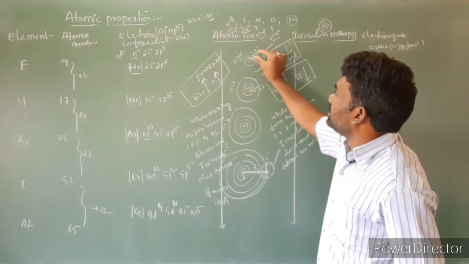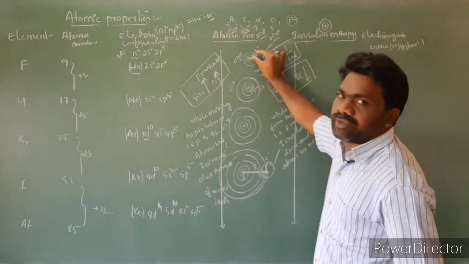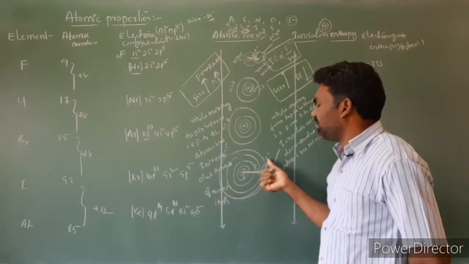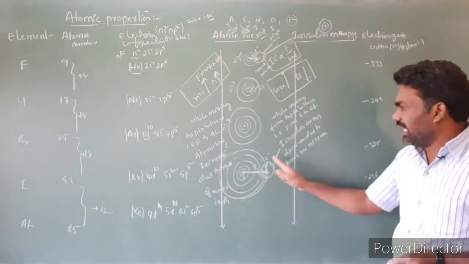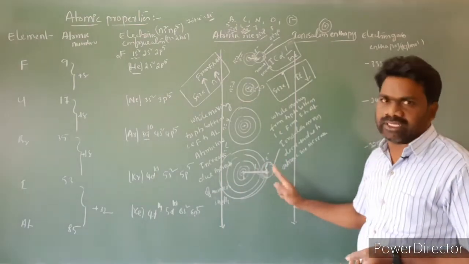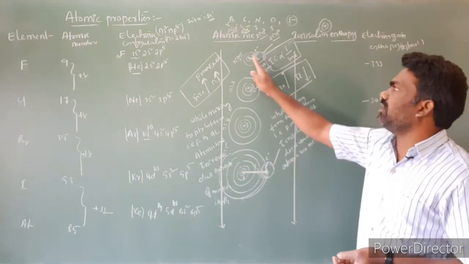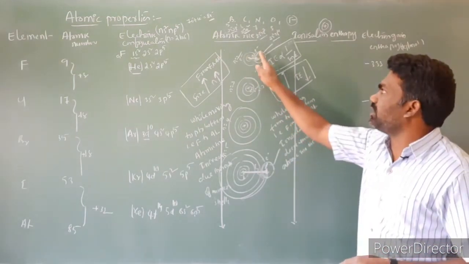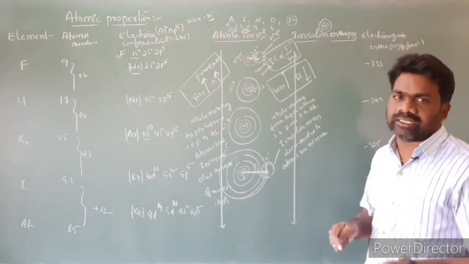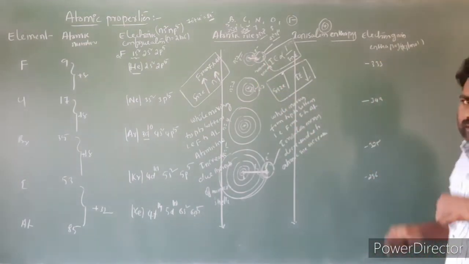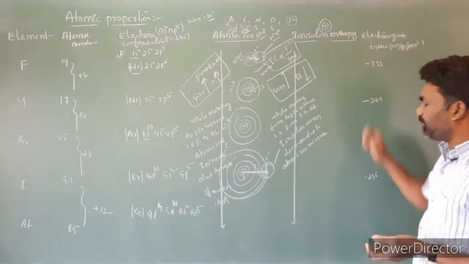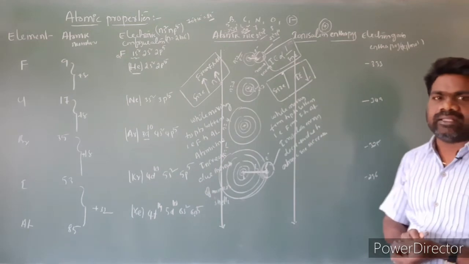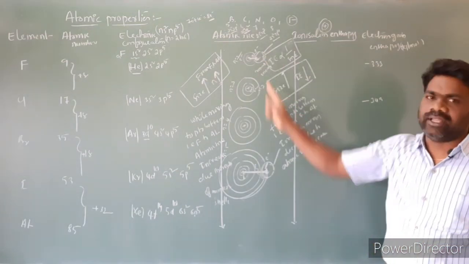As a result, there is a strong attraction between the nucleus and the electron we are going to add. Here the distance is very long, so this atom cannot take electrons very easily. Adding electrons to the outermost shell is very difficult here because of large size. But for a small size atom, adding an electron is easier because nuclear attraction increases. So in general, while moving from top to bottom, negative electron gain enthalpies decrease because of increasing atomic size.